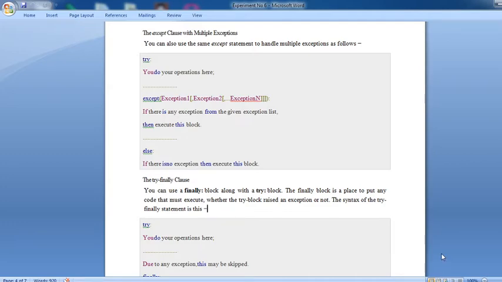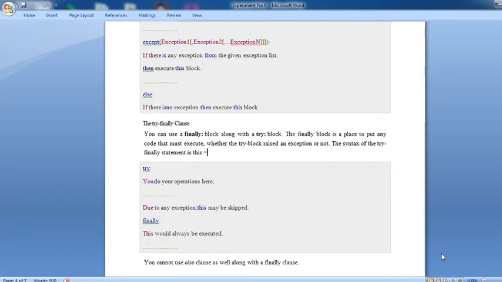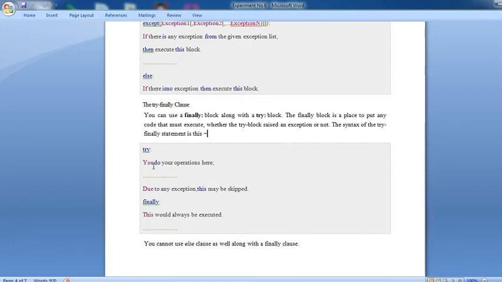In the syntax of the try finally statement, in the try block you do your operation, whatever operation you want to do here. Due to any exception, this may be skipped. Also you can skip that particular operation. That means this facility is available in your Python source code. If you want to skip that particular operation, automatically you can skip. Finally, this would always be executed.